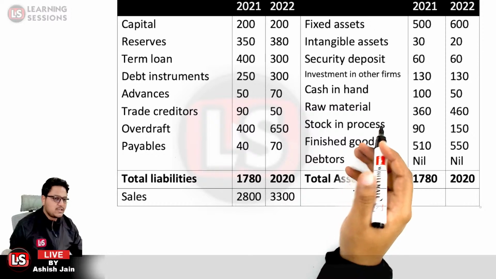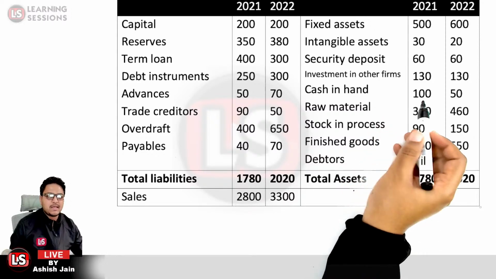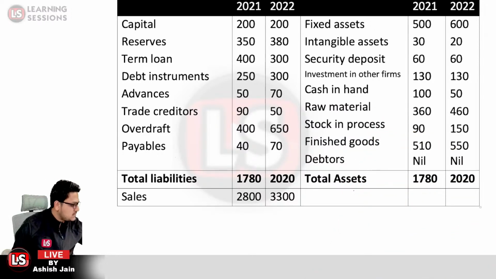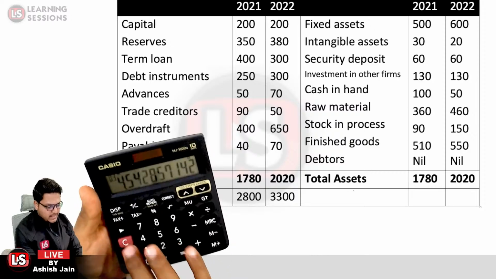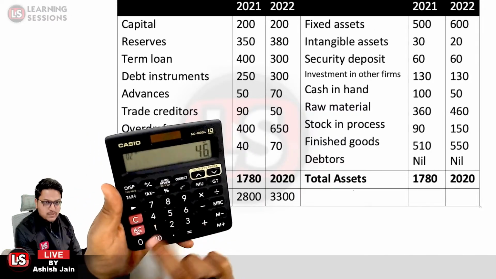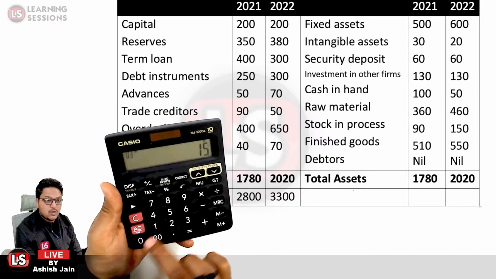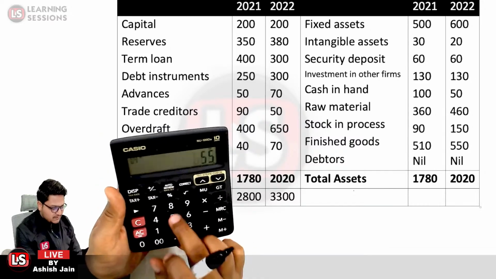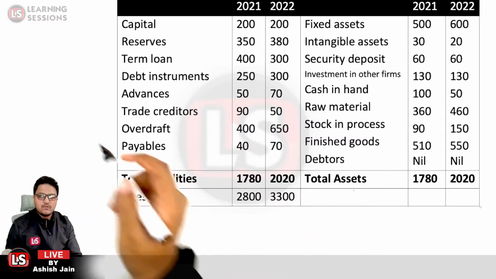For the projected year, what is the amount of the current assets? Cash in hand is equal to 50. Let me calculate it for you. So cash in hand is equal to 50, plus raw materials are given to be 460, plus stock in progress, which is 150, plus finished goods 550. So the total amount is 1210.